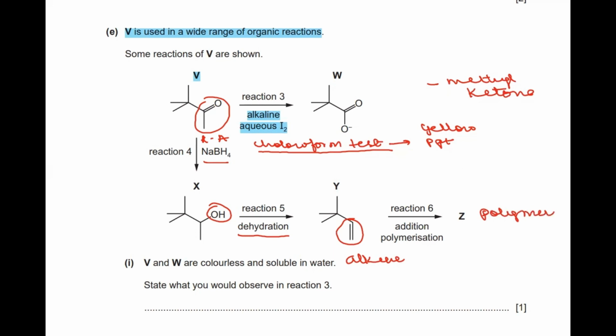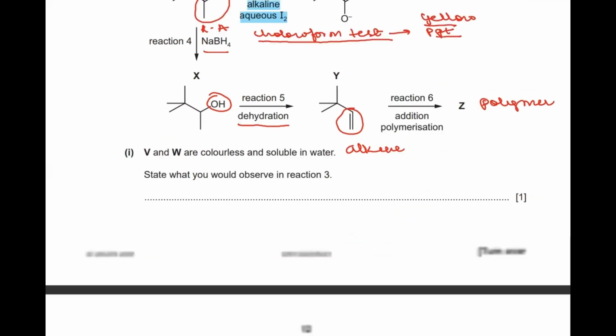Now they're asking, V and W are colorless and soluble in water. They both are soluble in water and colorless in nature. State what you would observe in reaction 3. In reaction 3, we are going to observe the yellow precipitate because of the methyl ketone present there. Okay, you have a methyl ketone present, which is going to give us the yellow precipitate in this E part 1. So that is the observation in E part 1.